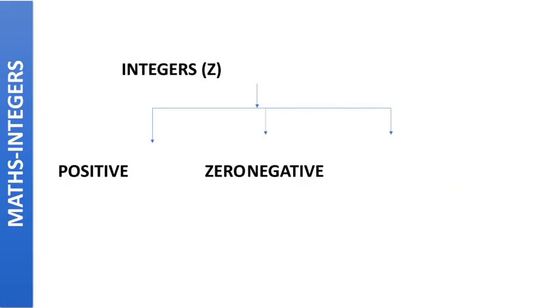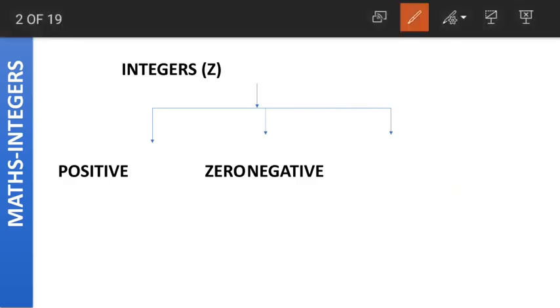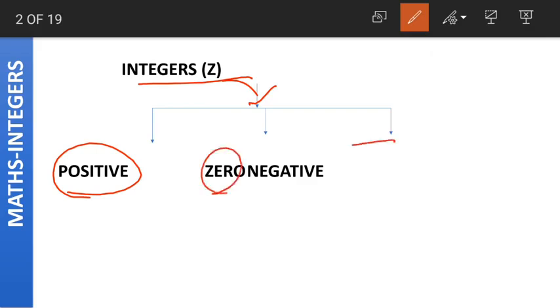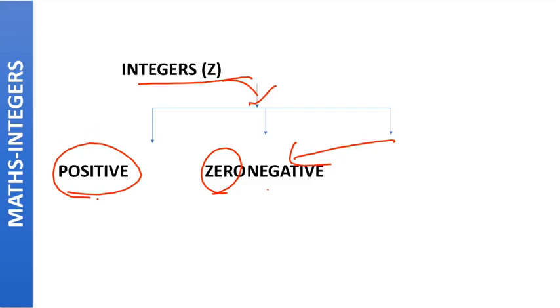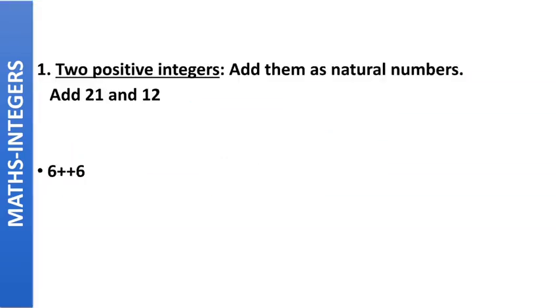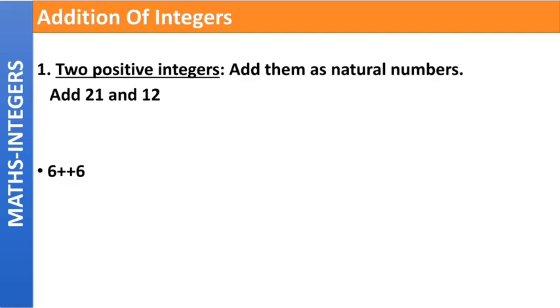Hope you remembered what we've learned about integers in the previous class. Integers have positive numbers, zero, and then also have negative numbers. Positive numbers, 0 and negative numbers together form the integers, right? In today's class we'll discuss in detail about addition, subtraction, multiplication and division of integers. Okay class, addition, subtraction, multiplication and division of integers.